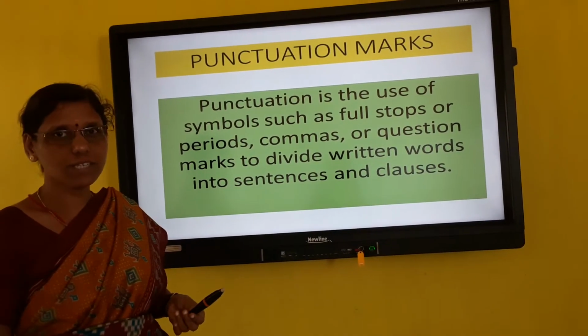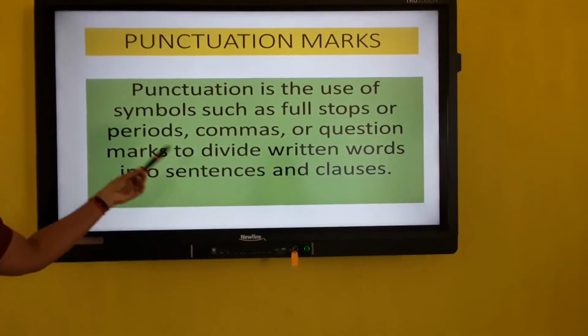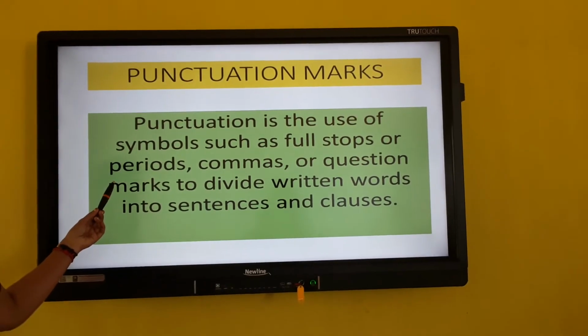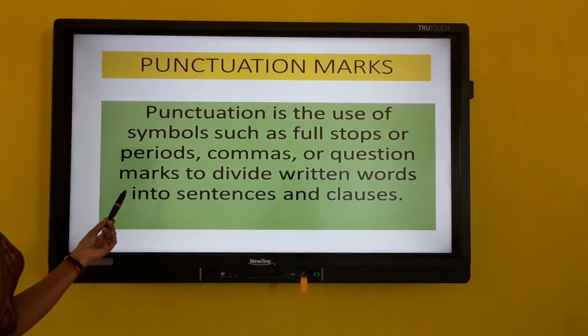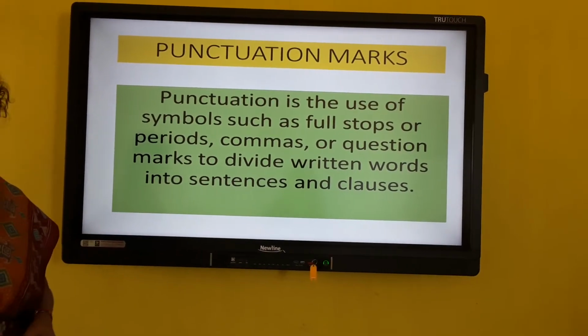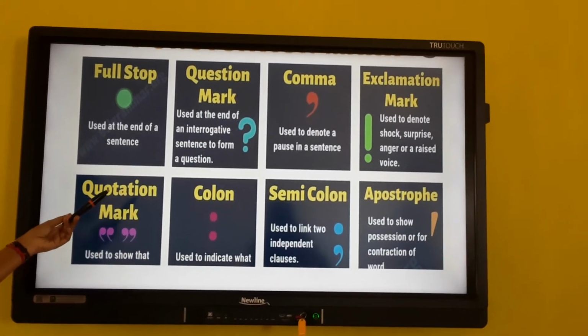So what is a punctuation mark? A punctuation mark is nothing but a symbol, like full stop or period, both are the same, commas, question mark, and it goes on like double quotation, apostrophe. These are the punctuation marks we generally use.